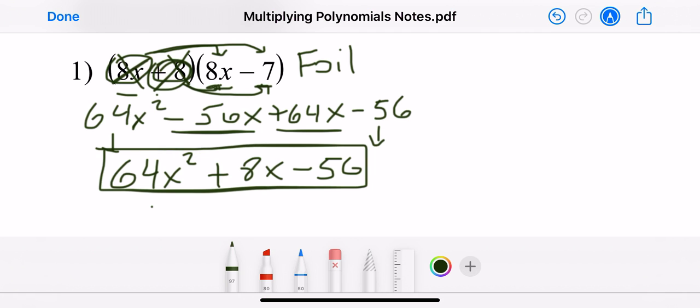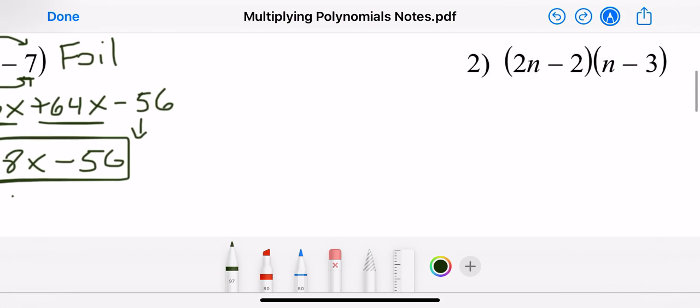Now remember, these three terms are all separate. They're all different because this one has a power of 2, this one does not, and this one is just a number. So we cannot add anything else together. Our final answer would be what you saw here before I made all these marks. All right, so that's it for that one.